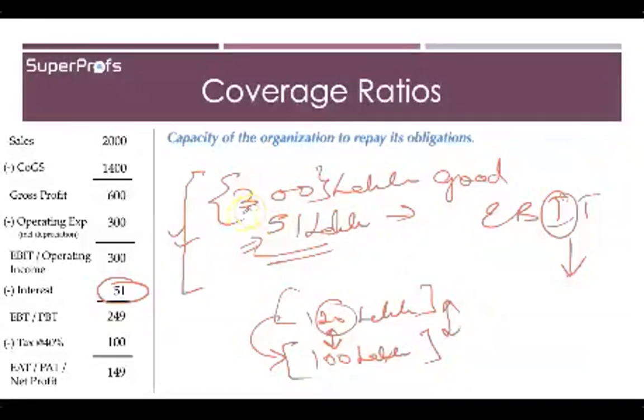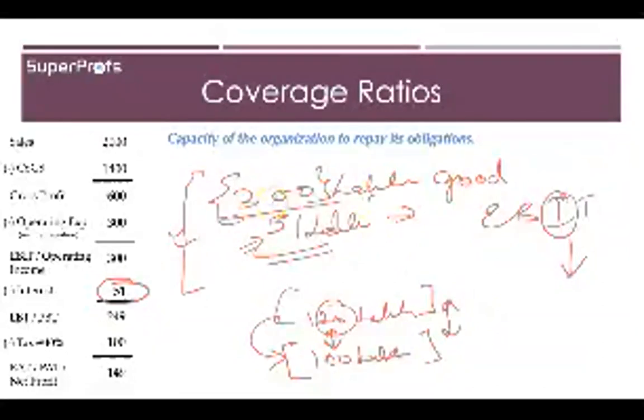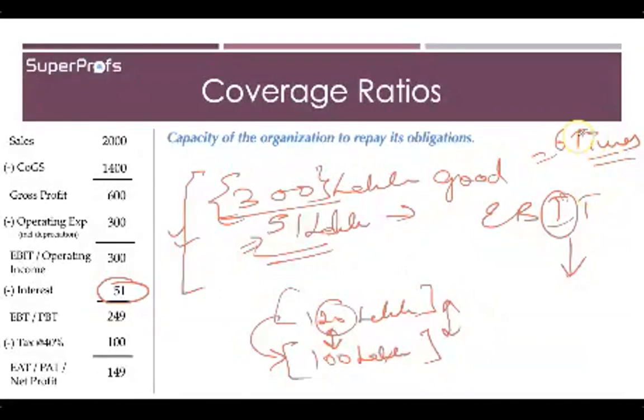Why? Because 300 upon 51 lakh is almost 6 times. Because you have around 6 times the money that you have to pay, your organization is in a good position to service this interest debt.